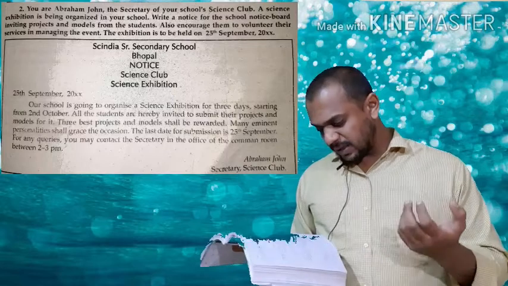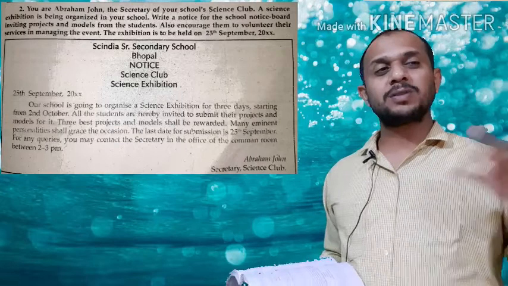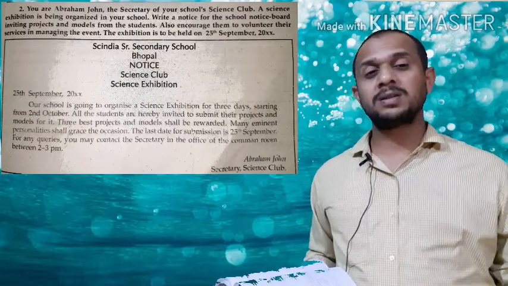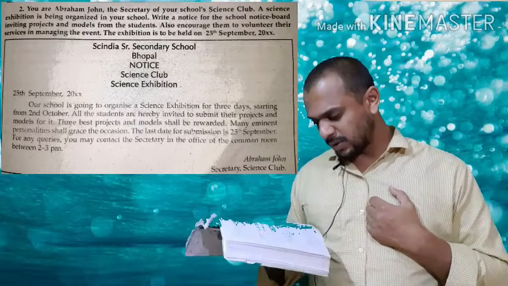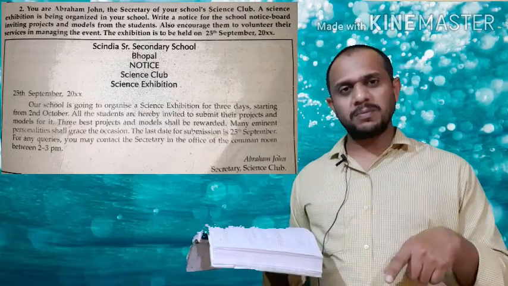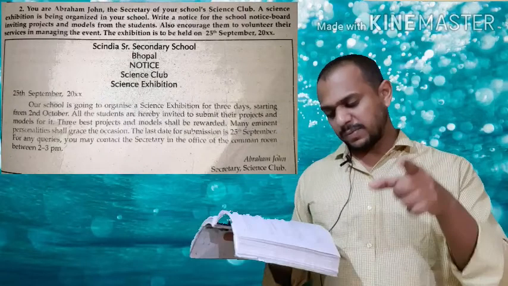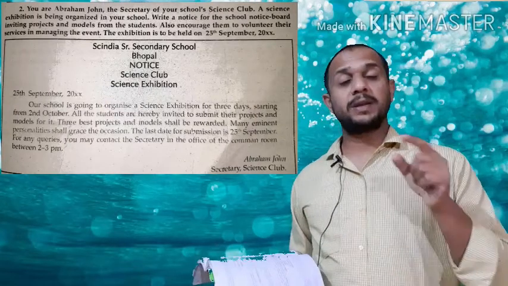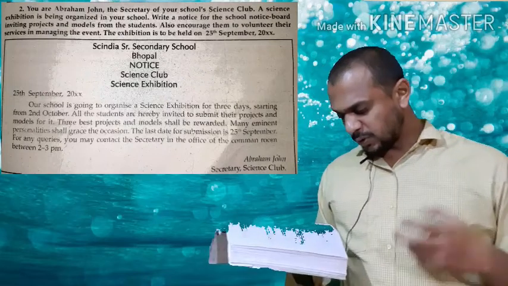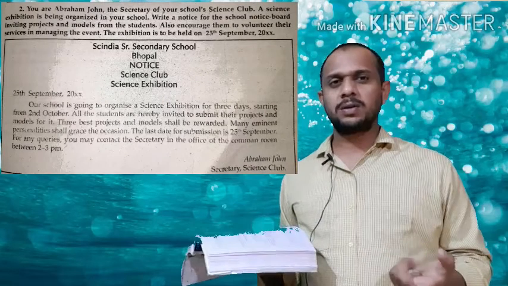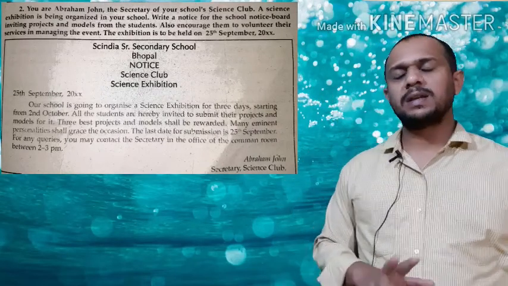Many eminent personalities shall grace the occasion, meaning you are telling about the special guest and the chief guest who are coming to this event. Then you add the last date of submission, which would be 25 September. And if you have any query or doubt, you may contact the undersigned. Who is the undersigned? Abraham John Abraham, cultural secretary, is the designation. So like that you can deal with any notice easily.